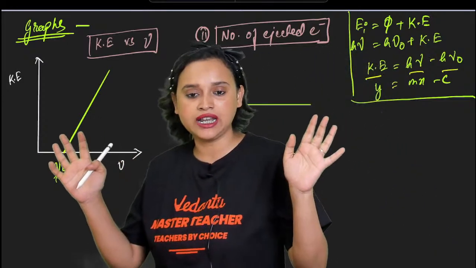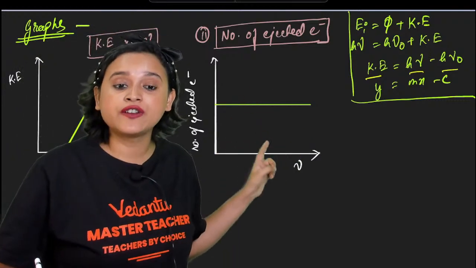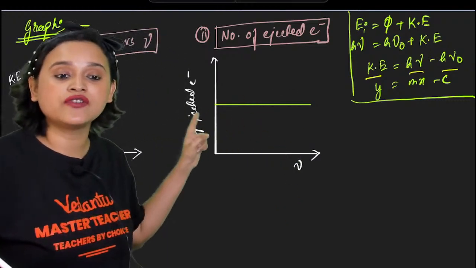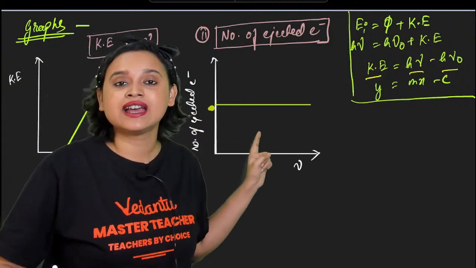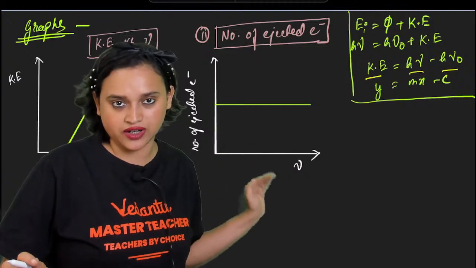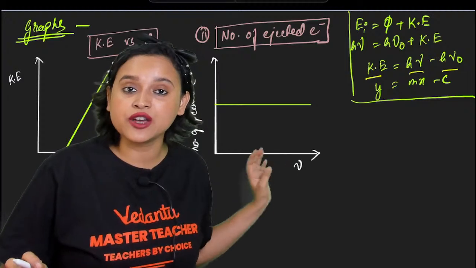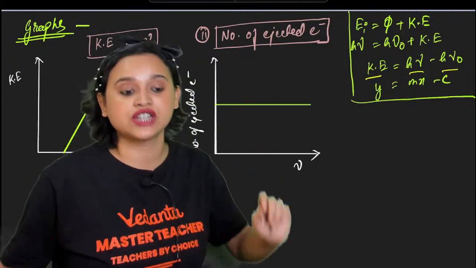Clear, everybody? Now, frequency nu and number of ejected electrons. Look at this. There is no change. Everyone getting it? This is frequency, nu, and number of ejected electrons.